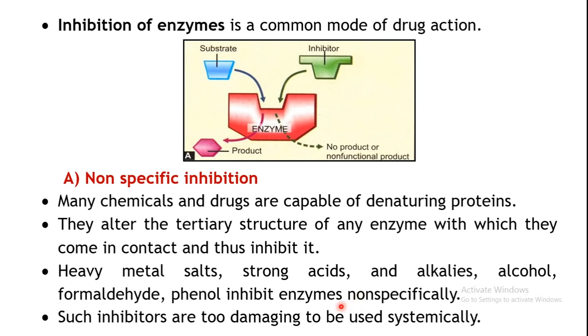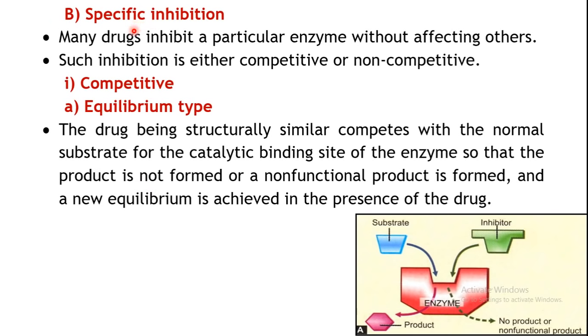So these types of inhibitors can be quite dangerous, because if you use them systemically, they will start inhibiting all types of enzymes. You may want your drug to inhibit only a particular type of reaction, right? In that case, this type of inhibition will not serve any purpose. So this next one is very important for us. When your drug inhibits a specific type of enzyme, that inhibition is known as specific inhibition. Many drugs can inhibit a particular type of enzyme without affecting the other enzymes.